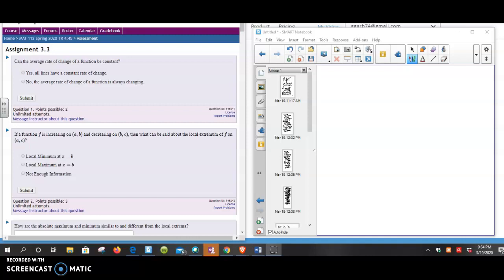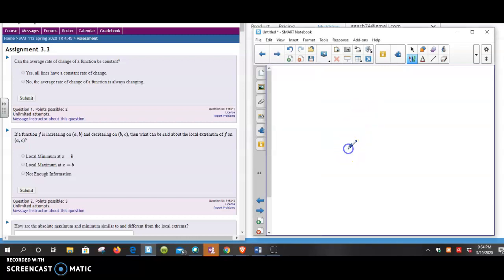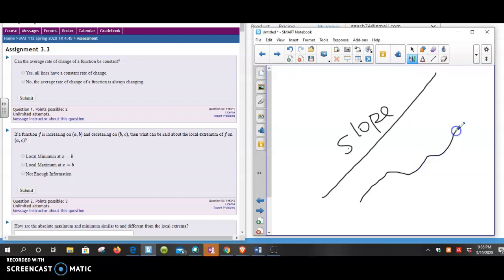Here we are. So, first question asks us about average rate of change. Can the average rate of change of a function be constant? Yes or no. So, a line is a constant rate of change, and that's what we call slope. If it wasn't a constant rate of change, let's say you're walking up a hill and that's the speed that you're going at. If you go a little faster, then a little slower, then a little faster, then a little slower, then a little faster, that's no longer a line.